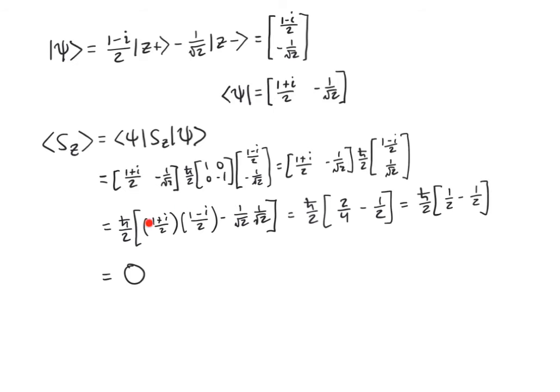Note, by the way, in this term over here, what I've basically done is multiply h bar over 2 times the probability amplitude here times its own complex conjugate, which is the probability of getting h bar over 2. And then over here, I have the amplitude minus 1 over square root of 2 times its own complex conjugate, which is also minus 1 over square root of 2. But I'm missing a minus sign in here because I'm multiplying negative 1 over square root of 2 times negative 1 over square root of 2 by negative h bar over 2. And so one of those signs has already canceled out.